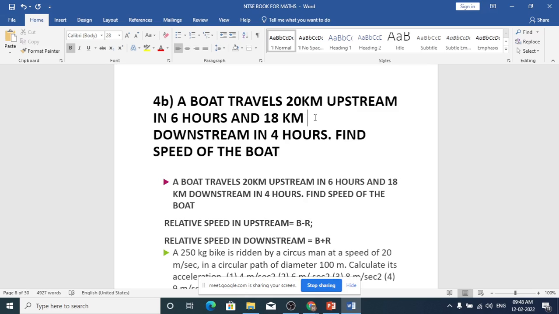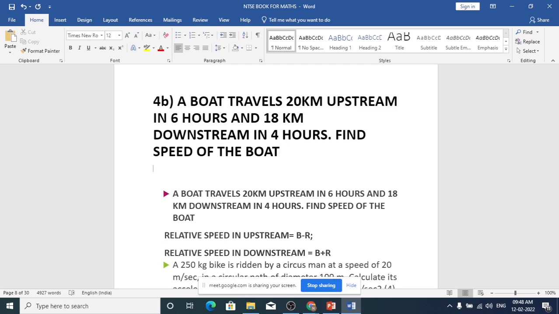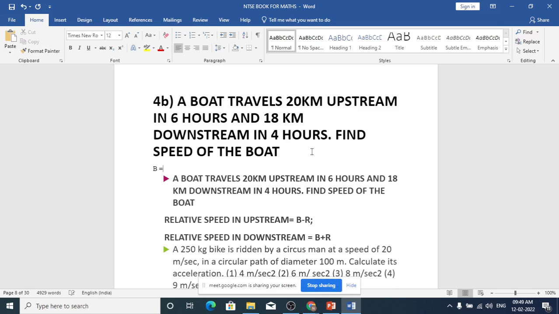So a boat travels 20 kilometer upstream. Upstream means the boat speed and river speed you have to subtract. Let us say boat speed is B and river speed is R. We don't know the speed, but they have given the distance and the time taken.